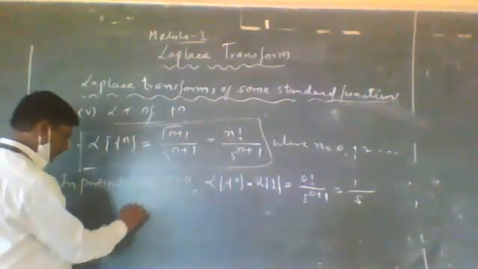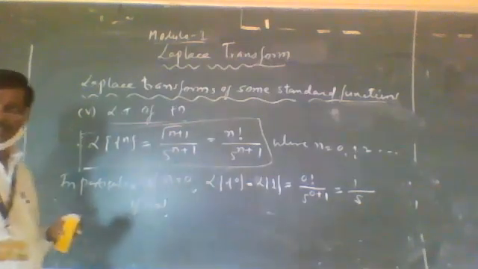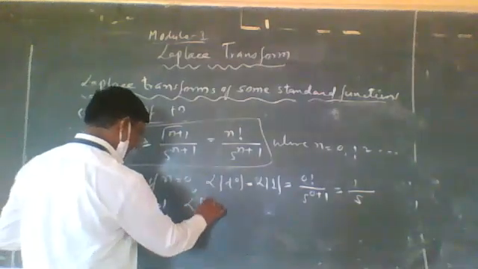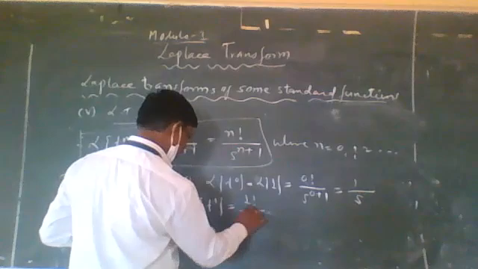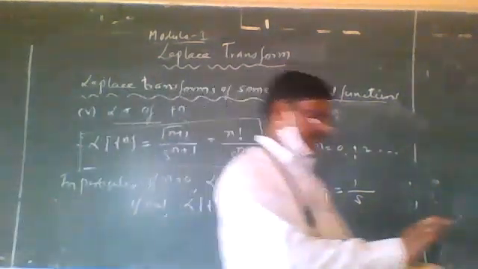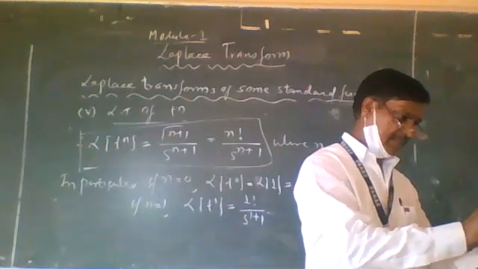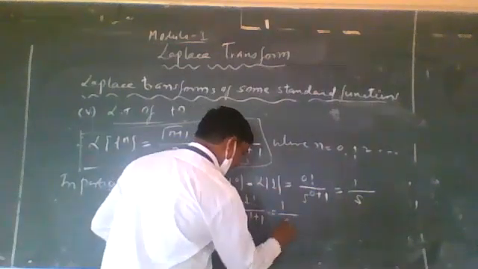And if n is equal to 1, so LP of t raised to 1 is equal to 1 factorial divided by s raised to 1 plus 1, that is equal to 1 divided by s square.